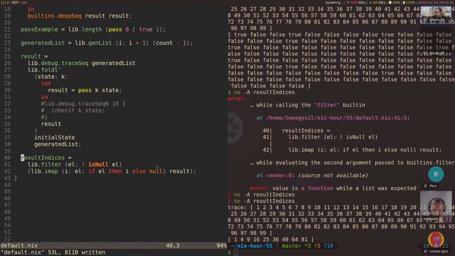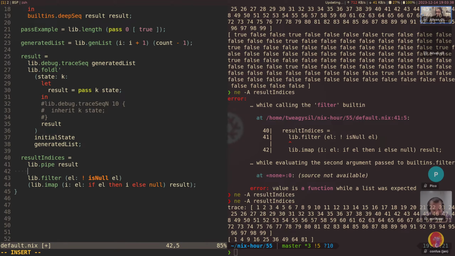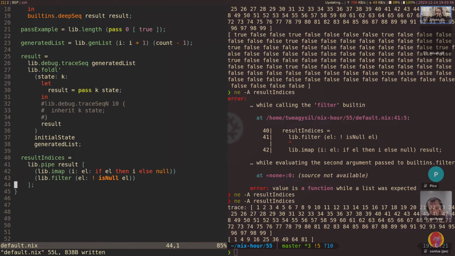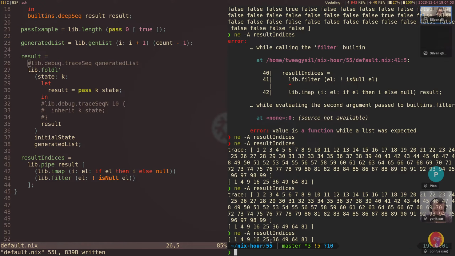All right. We need pipes. Yeah, so actually I just wanted to mention as well, there's pipe, which we can use in this case. And it would look like this. So you're just going to flip it around. You pipe this value through the functions in the list. So we can do this and get the same result. I'm going to comment this out so we just have the nice result.